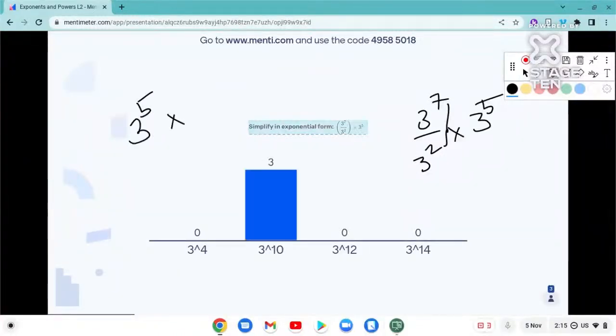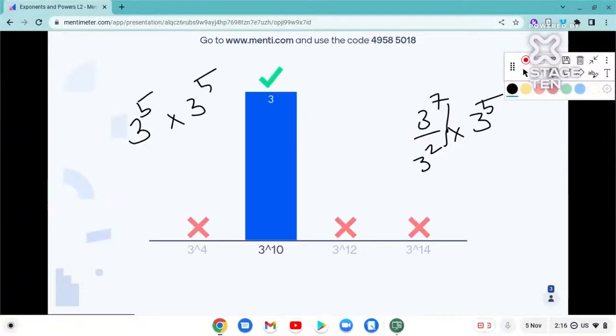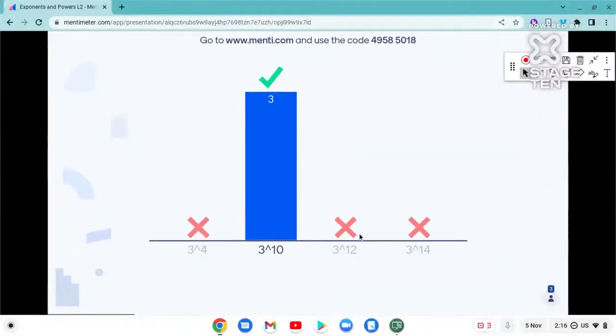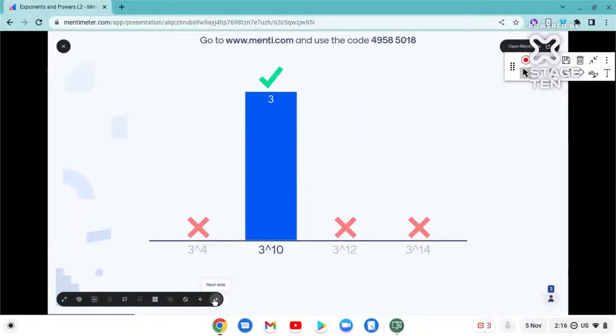So 3 raised to 5 into 3 raised to 5. That gives us what? Powers added: 3 raised to 10. So yes, the answer is 3 raised to 10. Okay, that's the right answer. Moving towards the next question.